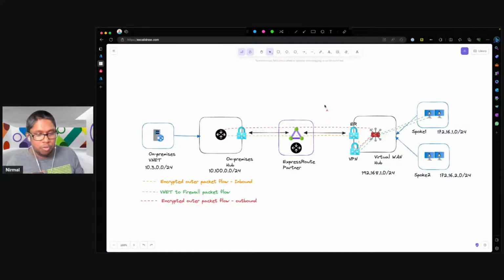This is explaining the outbound path, how the outbound hits the firewall, whereas if you look at the inbound path, it does not hit the firewall. So it's important for us to make sure there is a firewall entry allowing traffic with the source from this VPN gateway IP, and then traffic going to this destination. We will be able to verify all of this when we view our Azure Firewall logs.